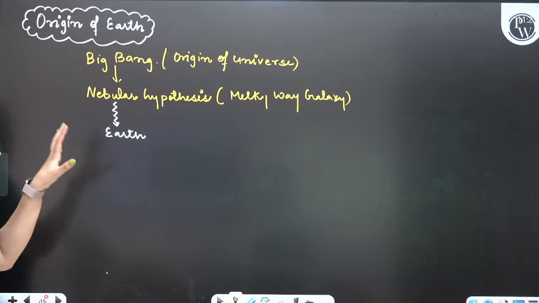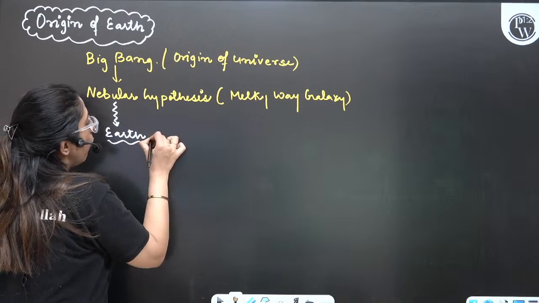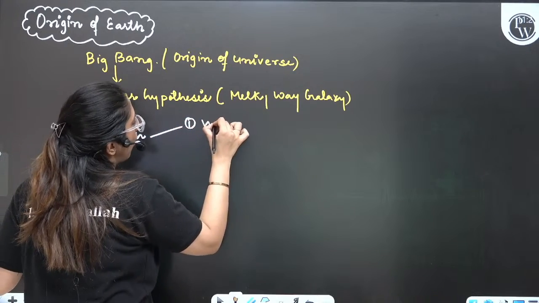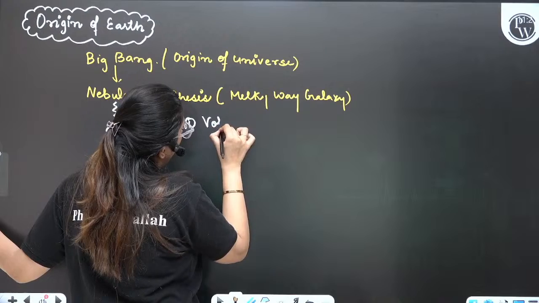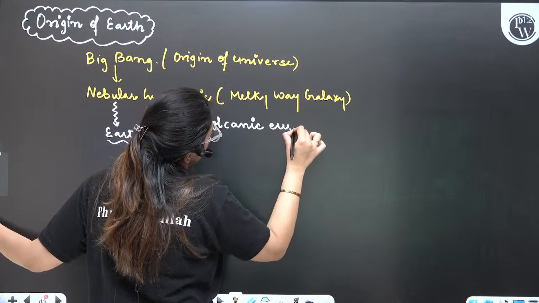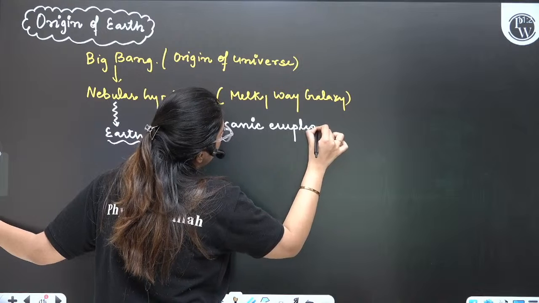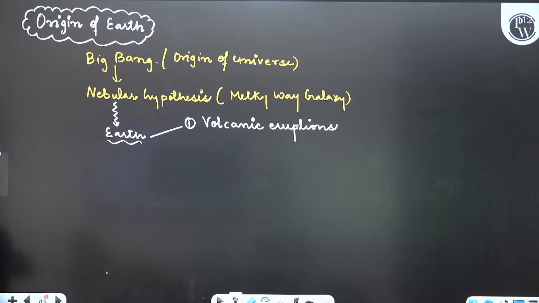And on the Earth there was a lot of activity. One of the activities was volcanic eruptions. There were a lot of volcanic activities at the time when Earth formation occurred.